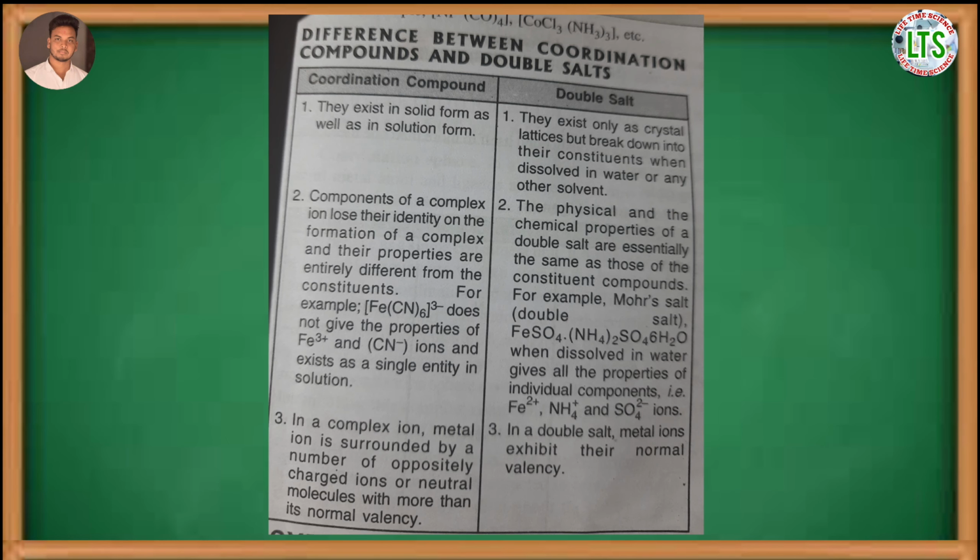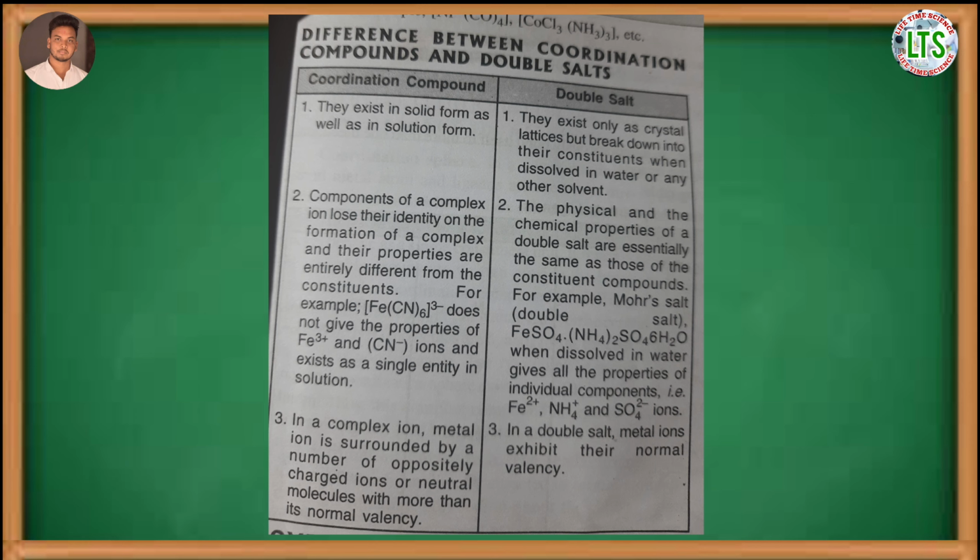Now we will study what are the differences between the coordination compounds and the double salts. First point is coordination compounds exist in solid as well as liquid state. Double salt exists only as solid state and breaks into its constituent ions when dissolved in water or any other types of solvents.